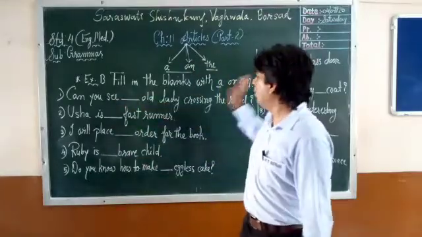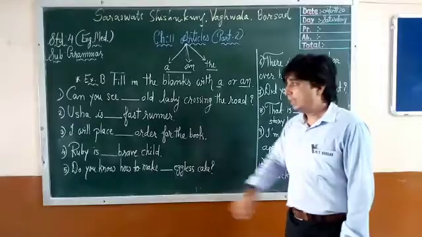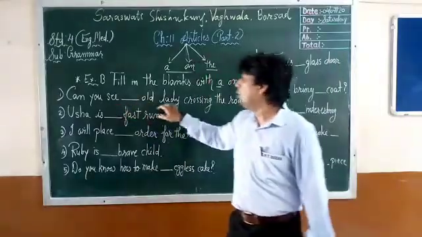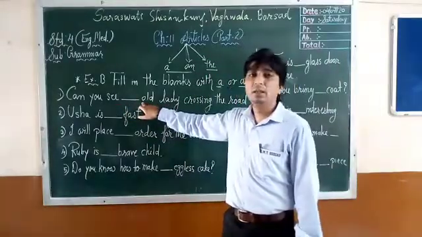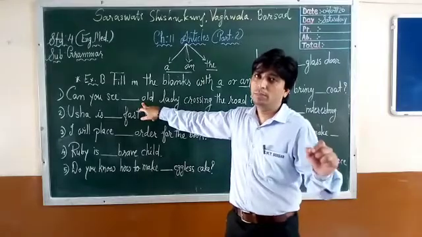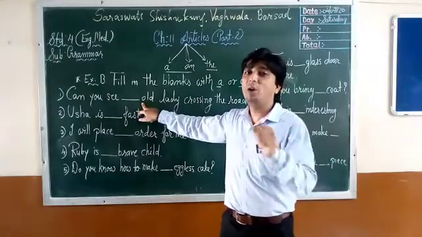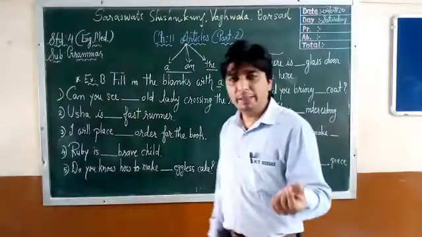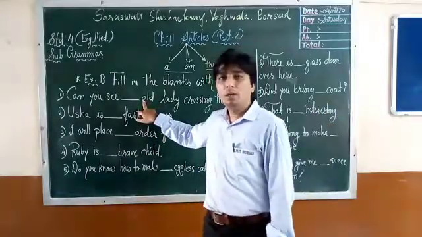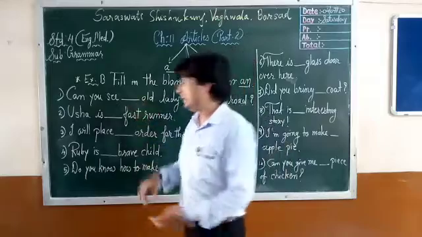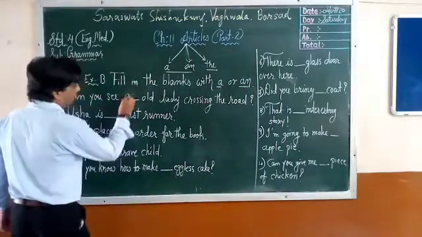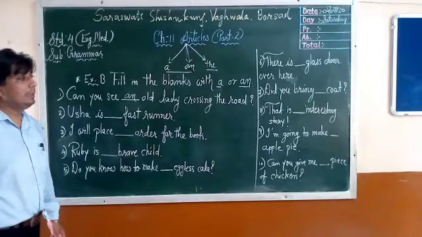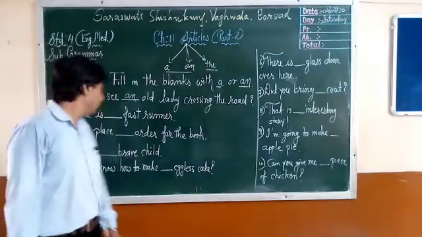Can you see that old lady crossing the road? Can you see that old lady? See the first letter, that is O. Vowel. A, E, I, O, U. So if the noun begins with a vowel, then article an. Can you see an old lady crossing the road?